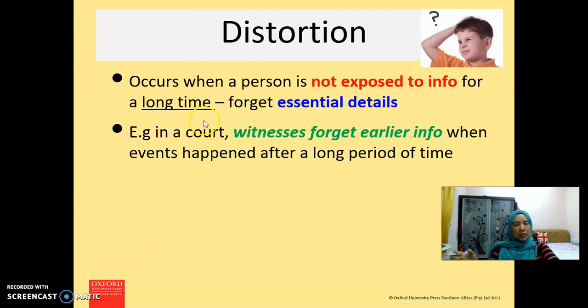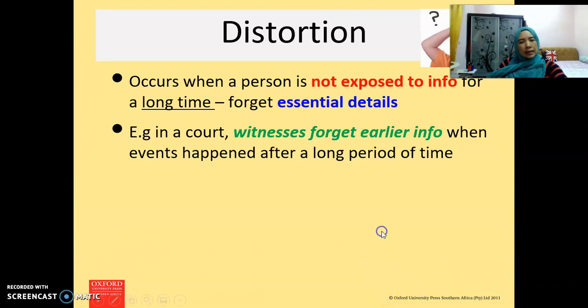So there's distortions. For example, in court, witnesses may forget some of the earlier information when the event happens after a long period of time. For example, let's say you studied this subject when you were in primary school or secondary school, and suddenly people ask you questions regarding that information that you learned a long time ago. Because you are not exposed to that information for a long time, you tend to have distortions regarding the information and you cannot remember it. That's common, isn't it? One reason why we tend to forget most of the information.